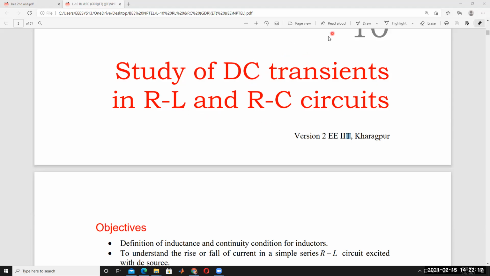It's clear. So here, first we have to understand the concept of switching actions. There are different types of switching actions. Based on switching actions only, you can easily understand the concept of series RL and RC circuit. So there are different types of switching actions you can observe.